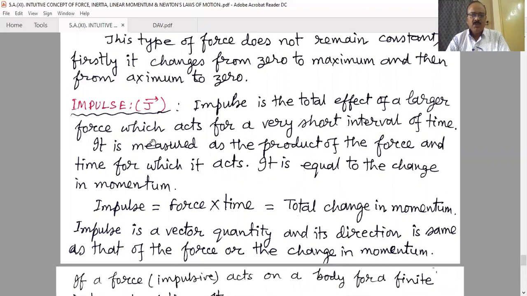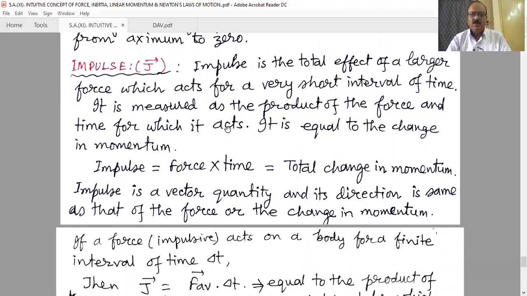It is equal to the change in momentum. Force into time is the change in momentum, because force is the rate of change of momentum, and change of momentum by time into time is nothing but the change of momentum. That means impulse is a different quantity, but it is equal to the change of momentum, not the momentum itself.